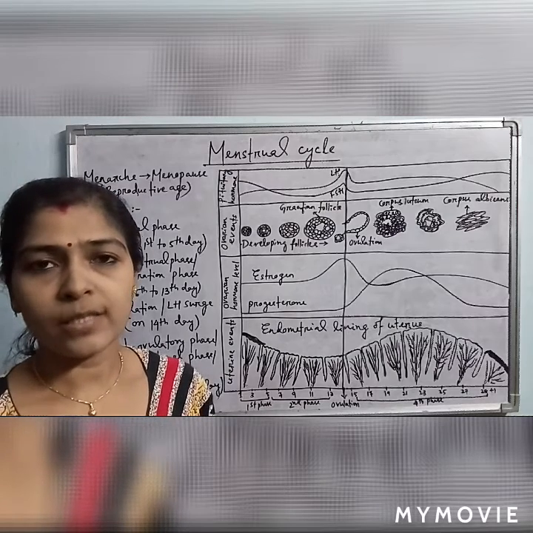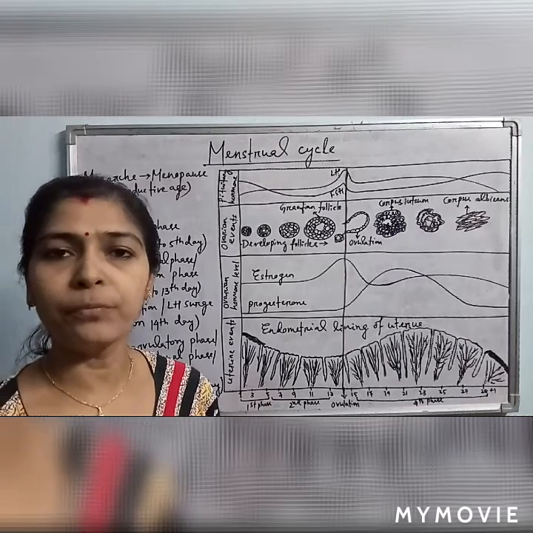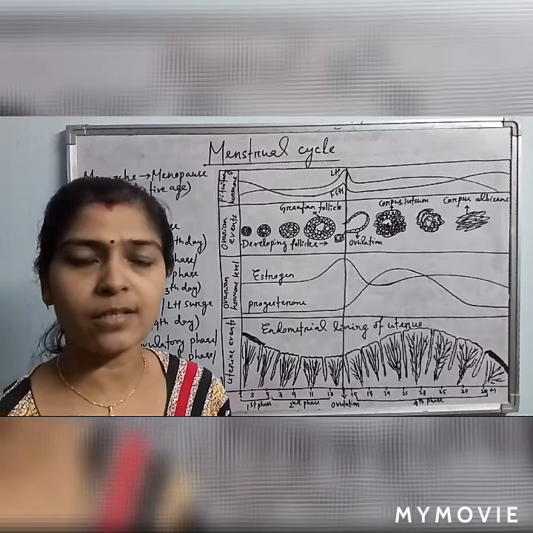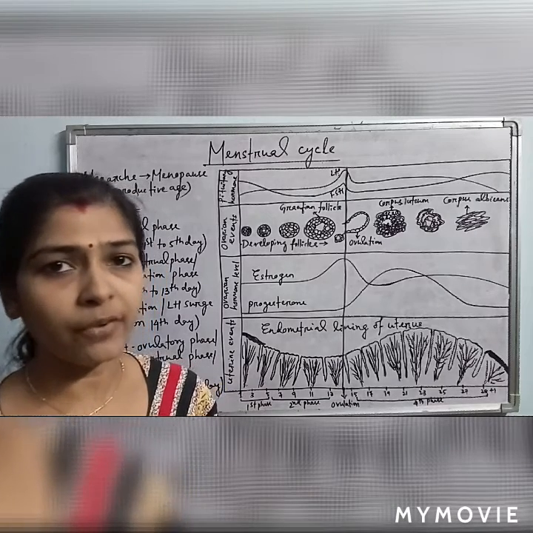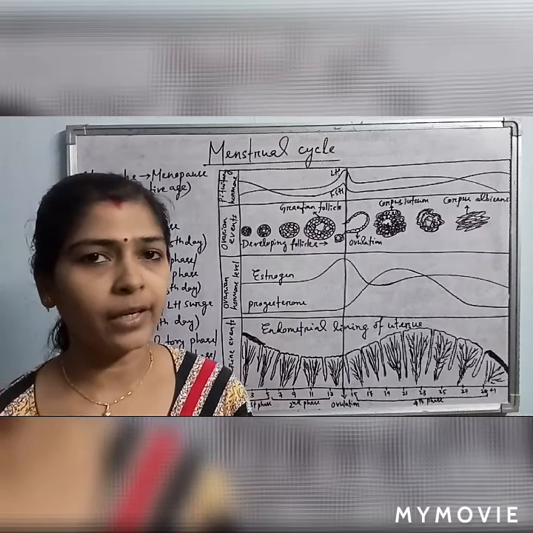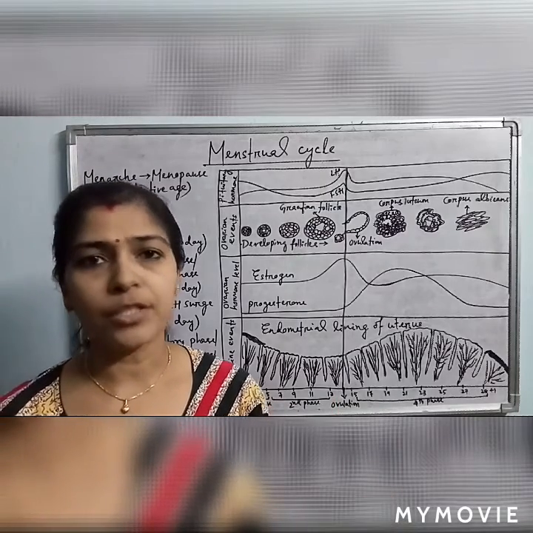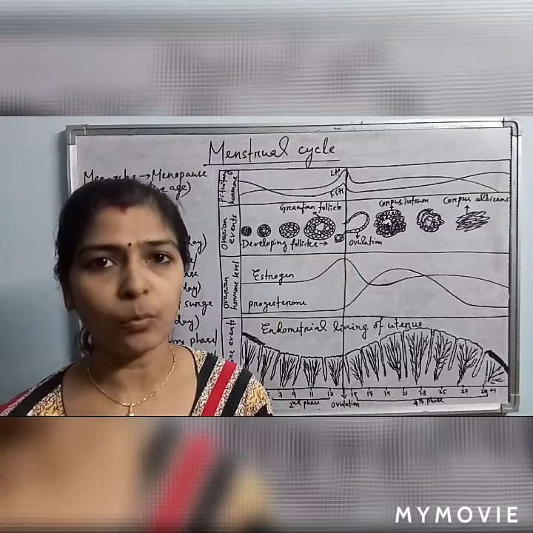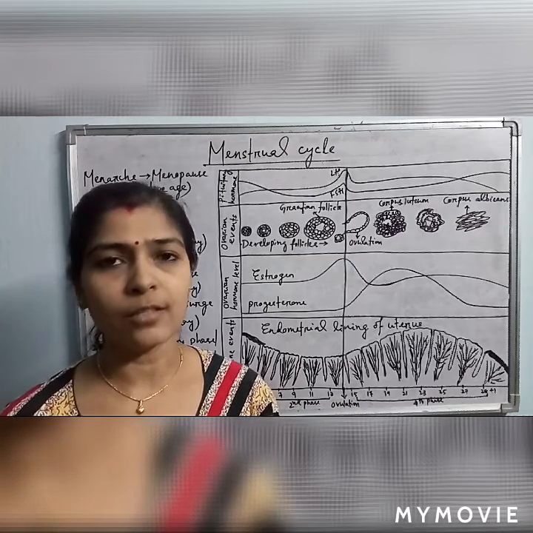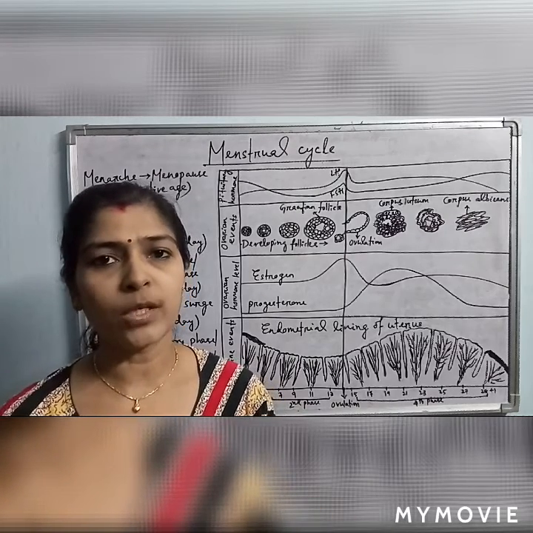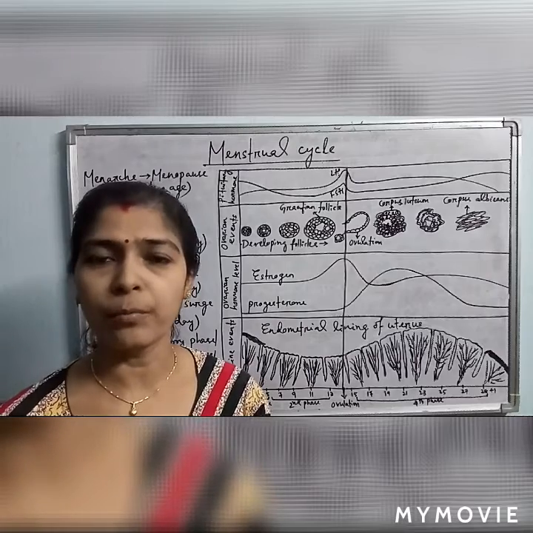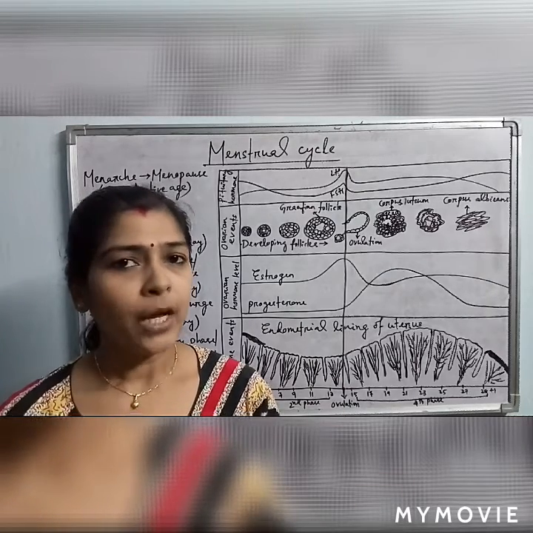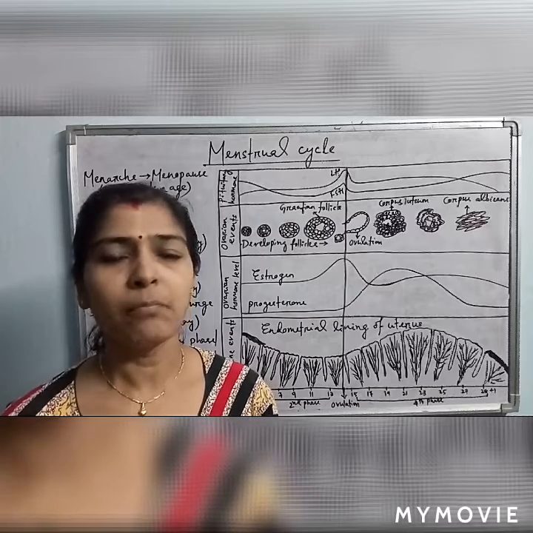Ovulation. Ovulation means the release of ovum from the ovary into the oviduct. If the ovum is fertilized, then pregnancy occurs, and if the ovum is not fertilized, then along with the unfertilized ovum, the uterine endometrium, which is thickened due to the action of progesterone hormone, is sloughed off, along with mucus, blood and tissue debris. This release of all these things through the female genitalia is called menstruation.